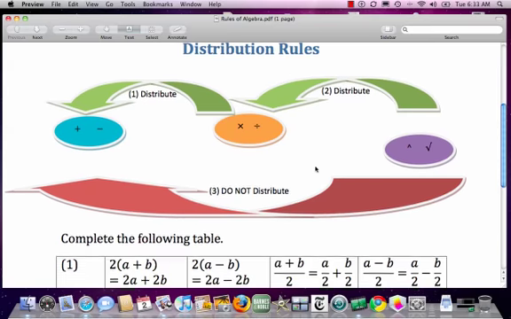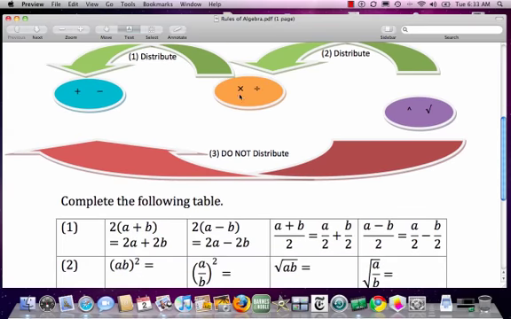So what is the story about distribution of multiplication, say, over addition? That's distribution 1, which is what you know as distribution. If you have a 2 multiplied by a combination of adding things, 2 times a plus b, then you can give a 2 to each one. So that's the distribution of multiplication, which is here, over addition, which is the inside. Well, the same applies also for subtraction.